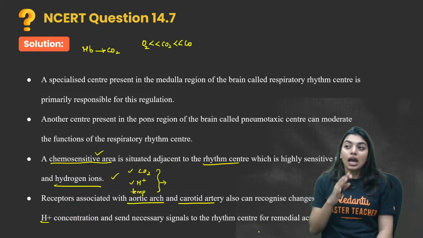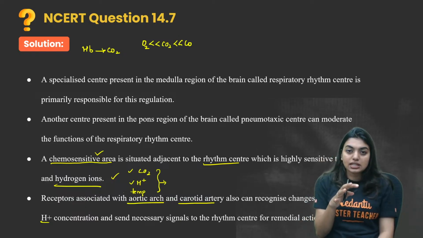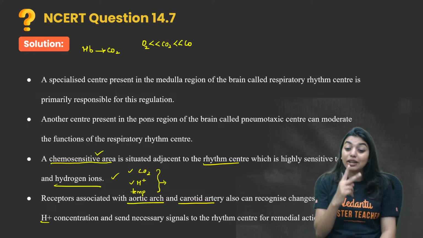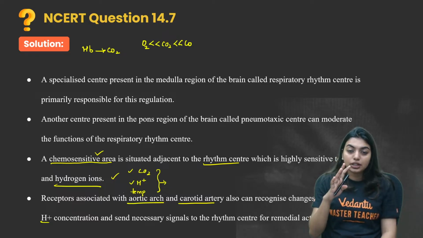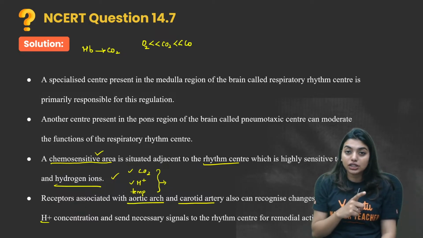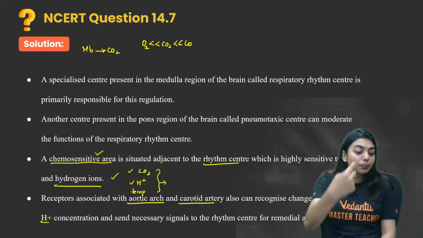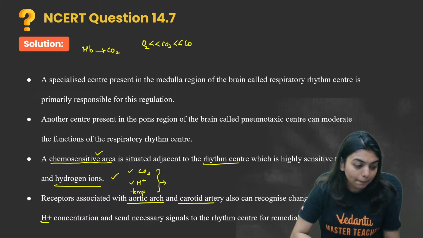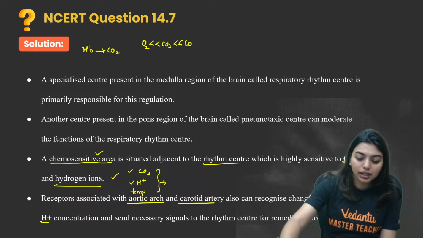So not only this chemosensitive area, there are also receptors present on the aortic arch and carotid artery, which are connected to the heart. These also will send a signal telling that wait a minute, there is actually more carbon dioxide and H plus ions, and it is time for you to bring in more oxygen. Okay, bring in more oxygen. Clear?